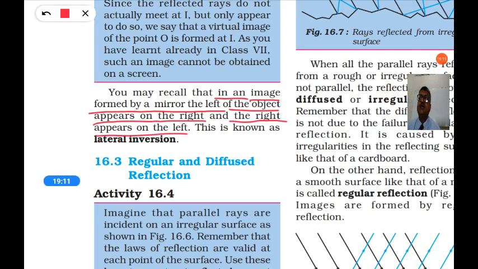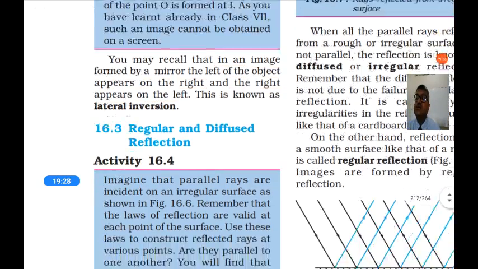This is known as lateral inversion. If you raise your right hand, the image raises its left hand. If you raise your left hand, the image raises its right hand. Therefore, such a change is called lateral inversion.